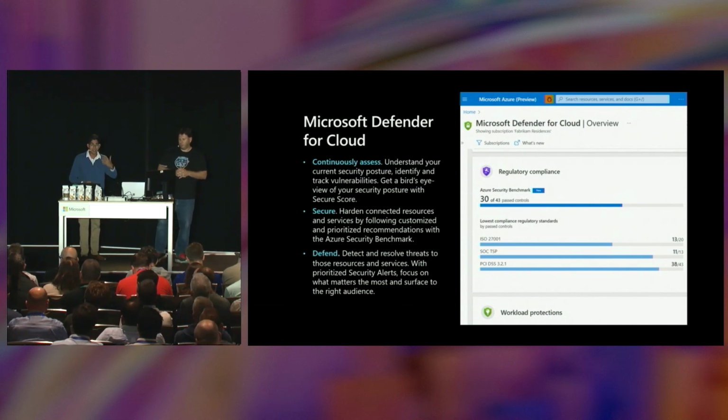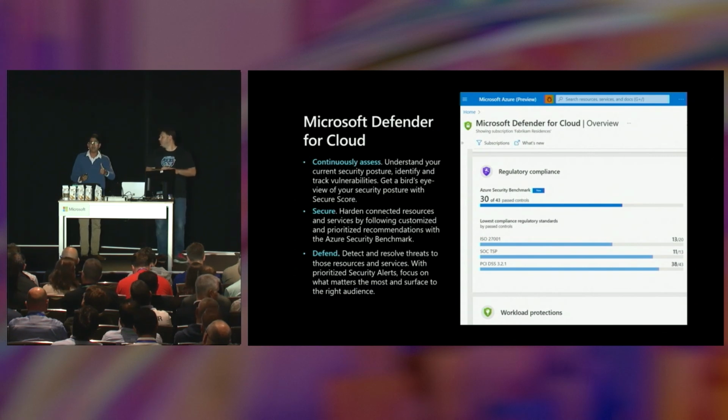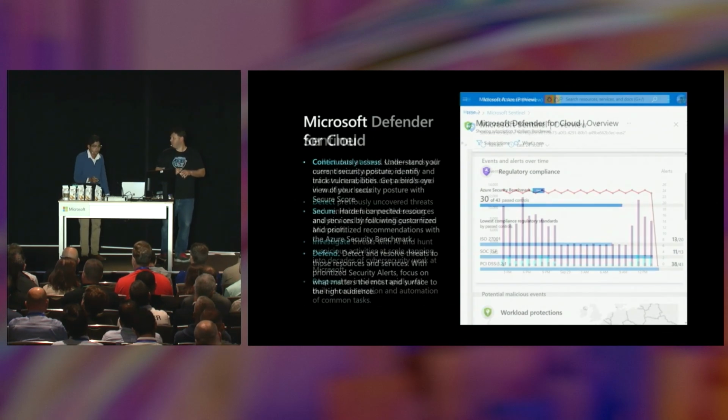Then from a securing and defending perspective, you'll see alerting and recommendations like through the Azure Security Benchmark. And again, this extends across Azure and non-Azure infra through Arc. And then finally, when it comes to alerting, you can use the same alerting framework across Azure and non-Azure through Arc. So what we really see is the core value prop of Defender for Cloud really integrating in a native way to afford an extensible security and compliance story. And we're going to see that in action for Fabricam Residences, representative of what a day-to-day might look like for a SOC that might be struggling with this IT sprawl.